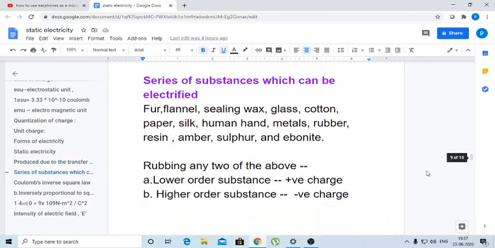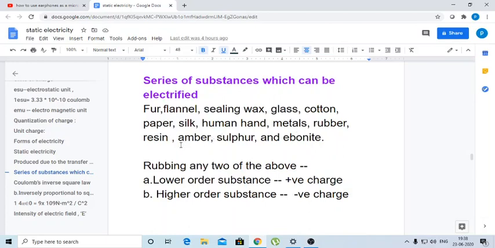Coming to the substances which can produce positive or negative charge, which can be electrified by friction, we have a series of substances: cat skin, flannel, sealing wax, glass, cotton, paper, silk, human hand, metals, rubber, resin, amber, sulfur and ebonite. These substances are arranged in a series. You can choose any two substances in this series and rub them with each other.